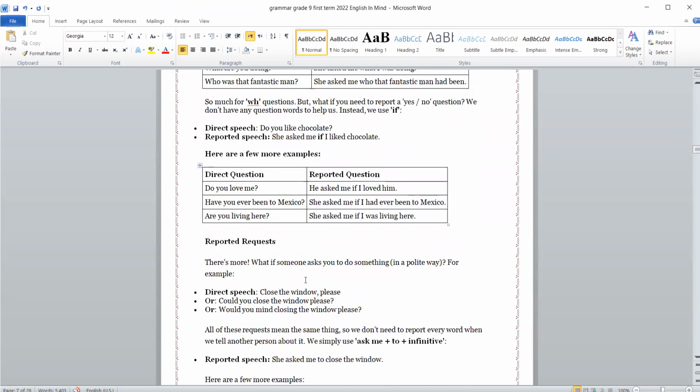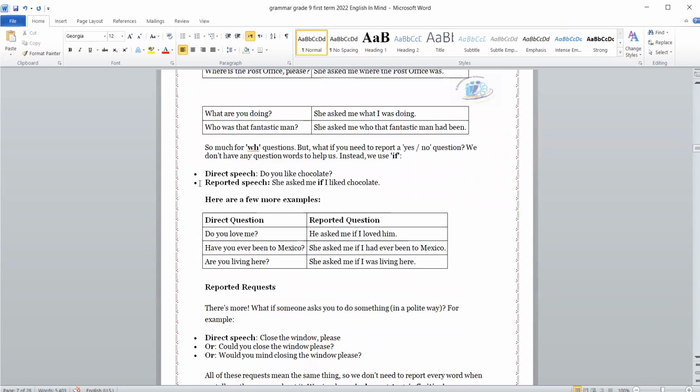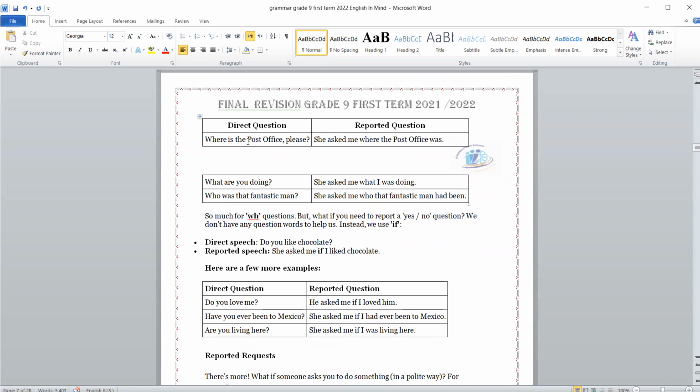Because here, who was that? The main verb here was, and we said that we change the past simple to past perfect. When we put the verb was in the past perfect, it will be had been. Who was that fantastic man? She asked who that fantastic man had been.